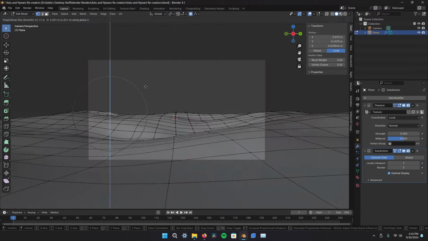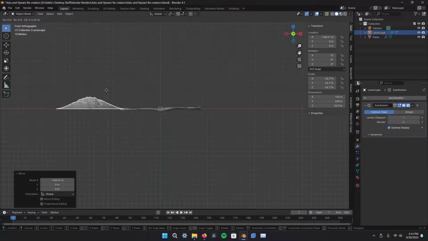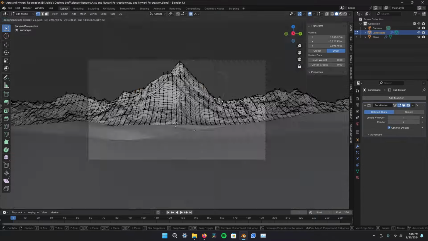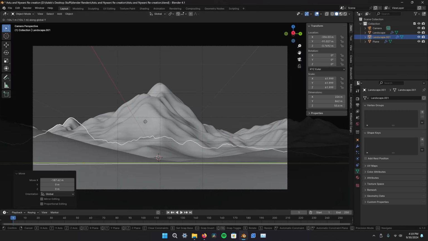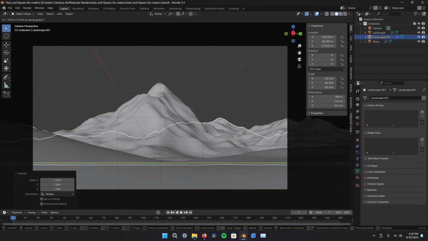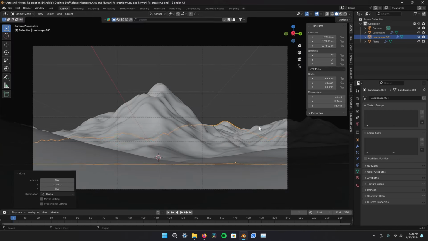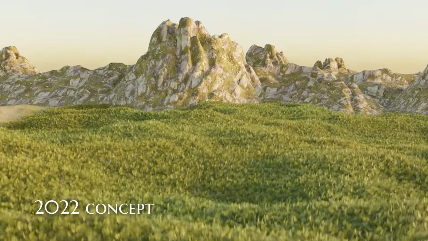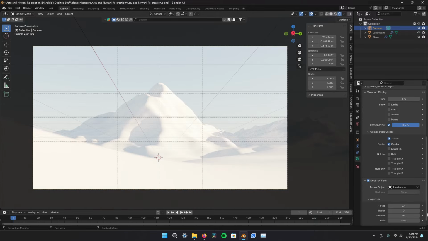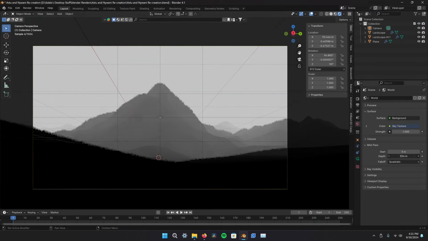First, I blocked out everything. I used proportional editing to play around with how I wanted the mountain and the ground to look. After that, I quickly got started on the trees. One of the problems I ran into on the original shot was the forest. Because there were so many trees, it was slowing down the computer. And because the computer was slow, I had to just render the leaves and I couldn't put anything on the mountain. This time, I used a few techniques I learned to cover everything.